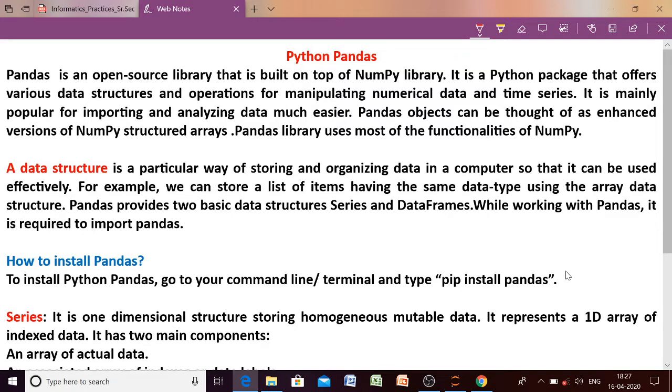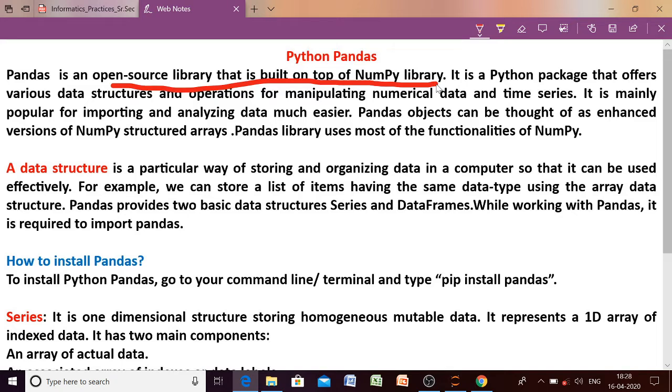So when we are talking about pandas, it is just like a library that is built on top of the numpy library. It means it consists of some essential features of the numpy library as well as some new features. Okay, so it offers various data structures and operations for manipulating numerical data and time series.